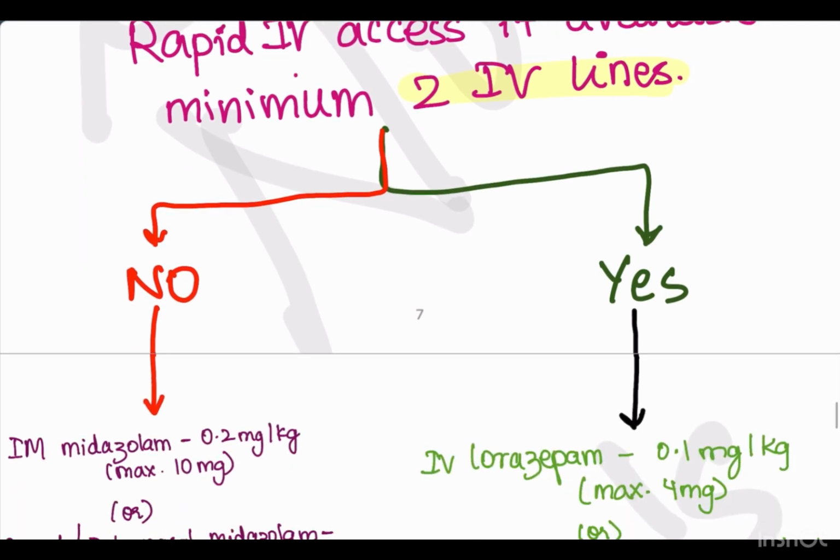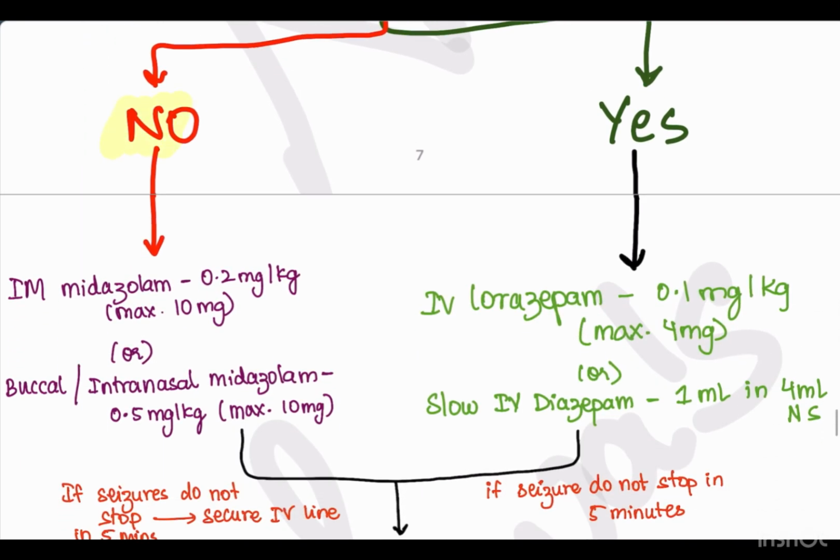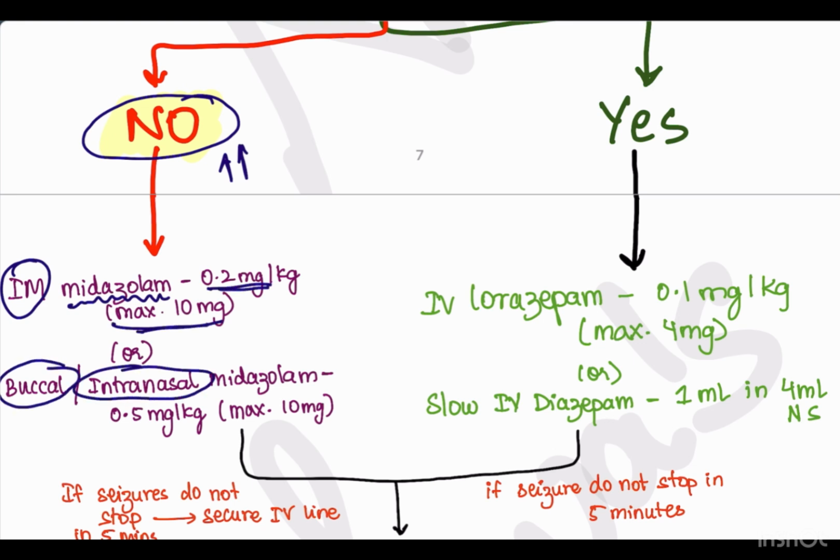Suppose there is no possibility of securing an IV line, that is, if there is no IV access or the patient has severe convulsions and you are not able to put the IV line, you have to go for intramuscular midazolam 0.2 mg per kg, maximum being 10 mg. Or you can give buccal or intranasal midazolam 0.5 mg per kg, maximum 10 mg. The drug here, if there is no IV access, will be midazolam.